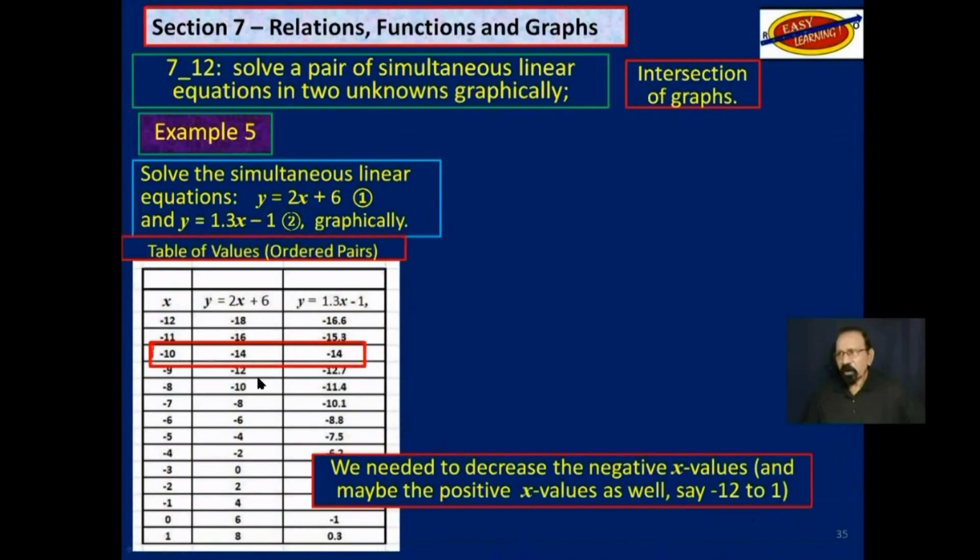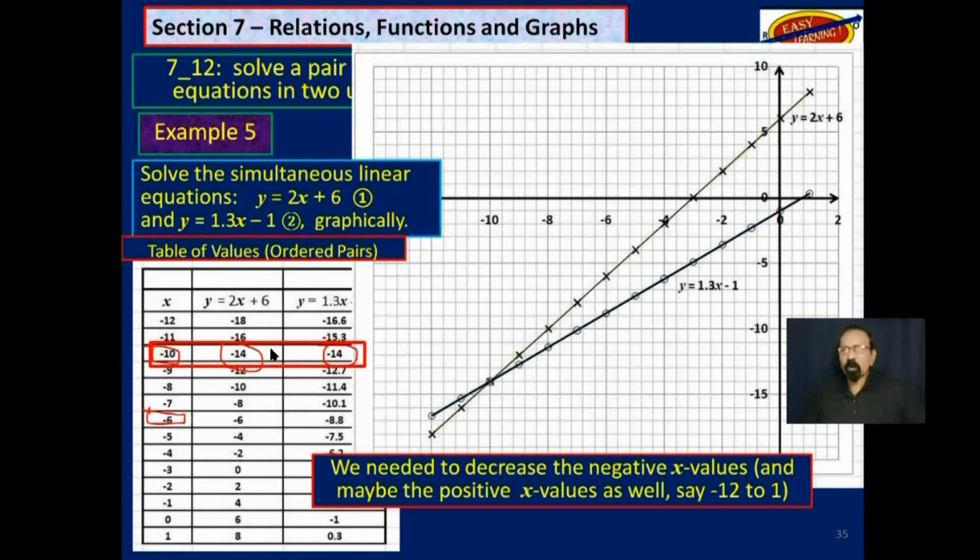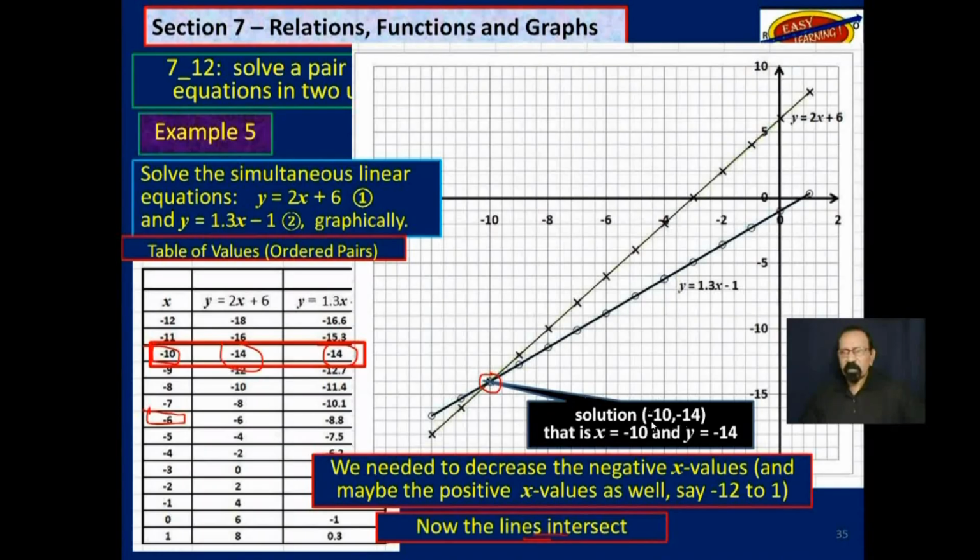Well, you notice here where it says -10, we have a -14 here and the same -14 here. But previously we were going up to -6, so we missed that point. Now, if you plot those points, this is what you get. And again, you don't need all of those points, just 3 per straight line graph. So they intersect here. Now the lines intersect, and we have an answer which says -10, -14. So x is -10 and y is -14. That will satisfy both equations.